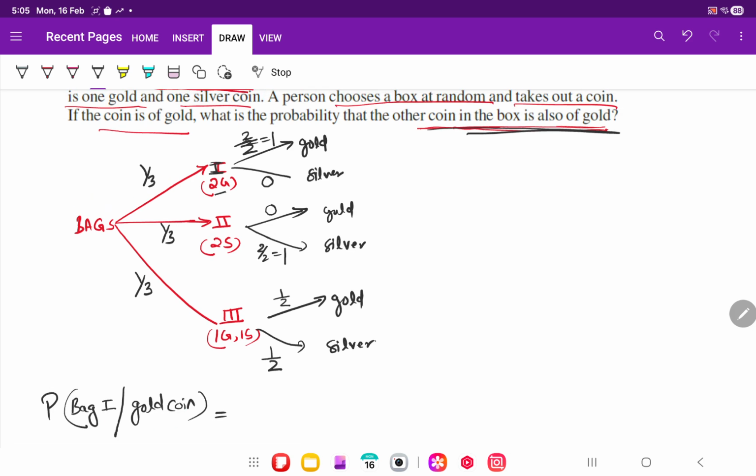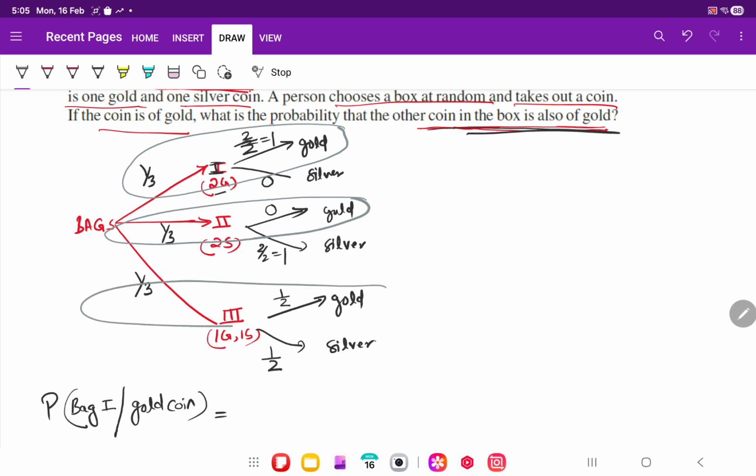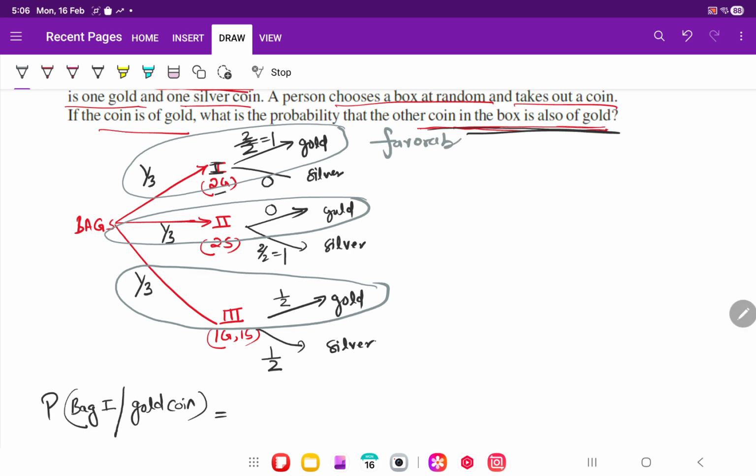So the probability of getting a gold coin is this: either the first bag is selected and gold, or the second selected and gold, or the third selected and gold. Here let me take 1 by 3 in consideration. Perfect. Out of these three, which one is favorable? I feel this one is favorable. So how to find the probability here?